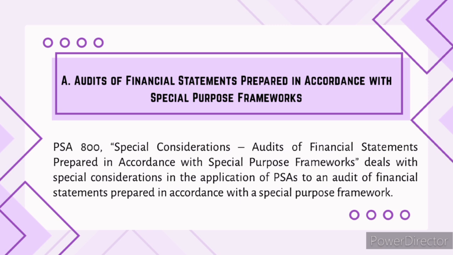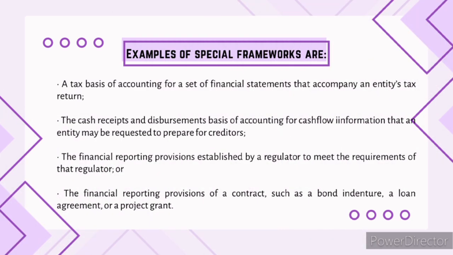They differ from general purpose frameworks like IFRS or GAAP because they are tailored for a specific user or circumstances. PSA 800 provides guidance on the unique considerations and challenges auditors face when auditing financial statements prepared using these frameworks.